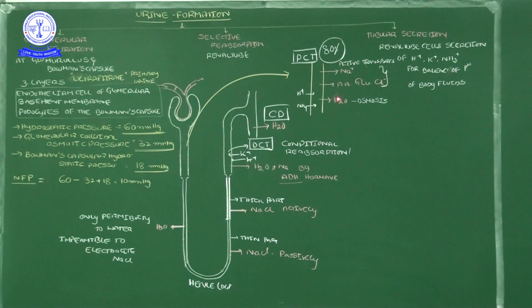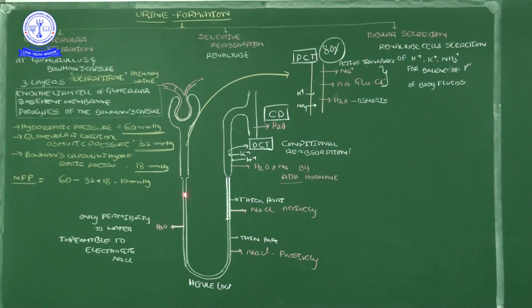Now, as these essential substances are reabsorbed in the proximal convoluted tube, something like an imbalance of concentration occurs inside the primary urine. To balance that, tubular secretion will occur. By tubular secretion, these cuboidal cells secrete H plus and NH4, ammonium, and protons, H plus ions, are released into the primary urine for concentration balance. So the first step continues.